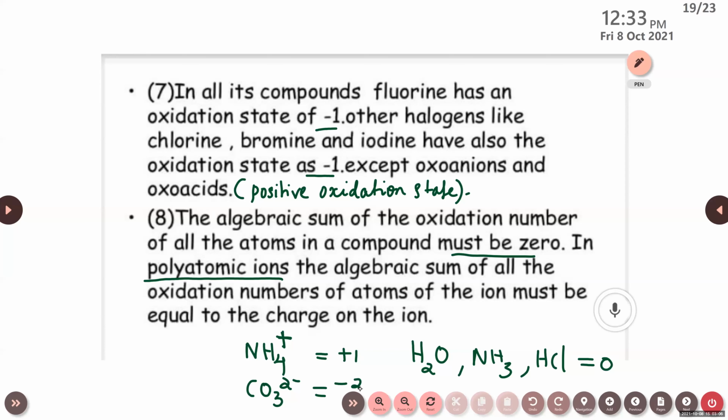In all its compounds, fluorine has an oxidation state of -1. Other halogens like chlorine, bromine, and iodine also have the oxidation state of -1, except in oxoanions and oxacids. The algebraic sum of the oxidation numbers of all the atoms in a compound must be 0. In polyatomic ions, the algebraic sum of all the oxidation numbers of the atoms of the ion must be equal to the charge on the ion. Okay.